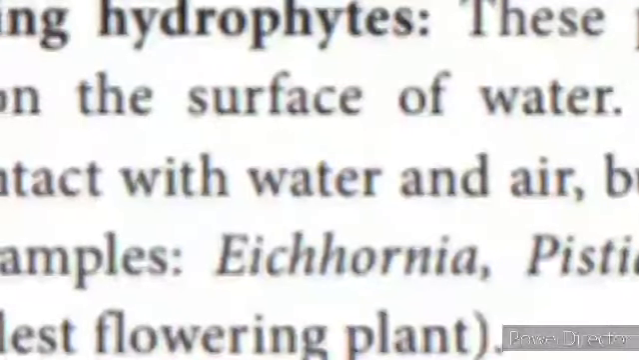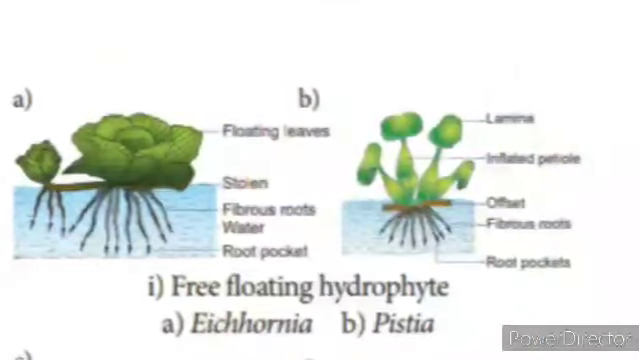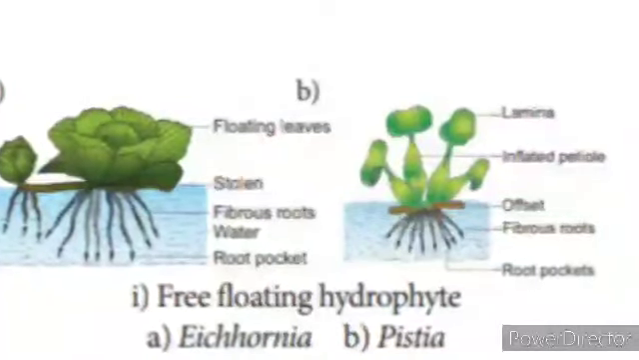These plants float freely on the surface of water. They remain in contact with water and air but not with soil. Example: Eichhornia, Pistia, and Wolffia. Wolffia is the smallest flowering plant.